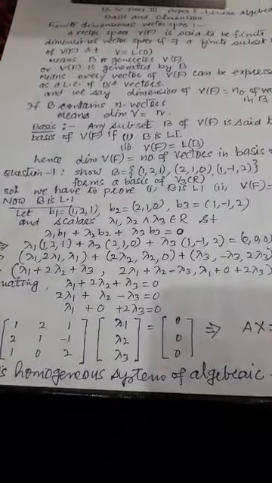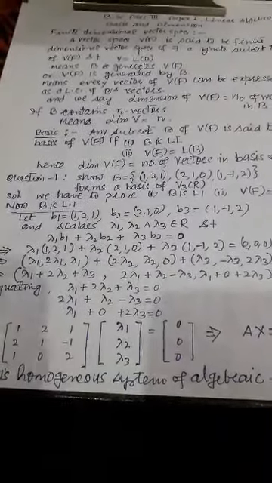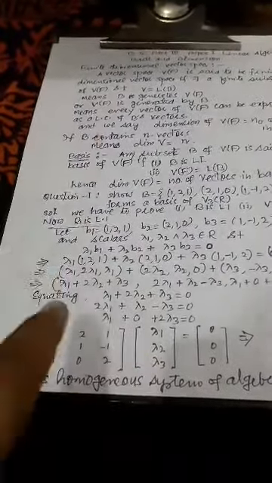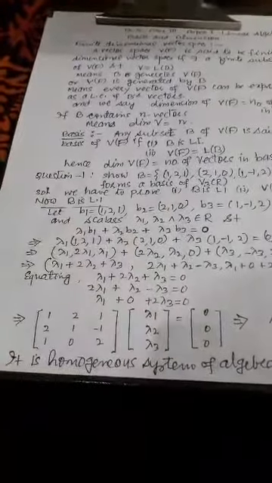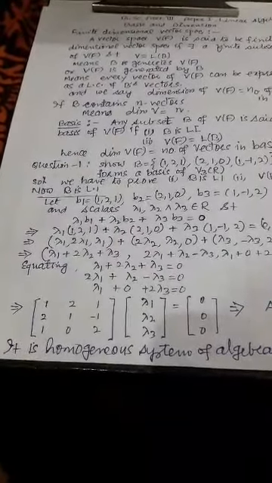So what will we do? We will prove that it is LI, and that these vectors generate the vector space. Let us denote the vectors b1, b2, b3, and we consider lambda 1, lambda 2, lambda 3 as scalars. We show that lambda 1 b1 plus lambda 2 b2 plus lambda 3 b3 equal to 0.